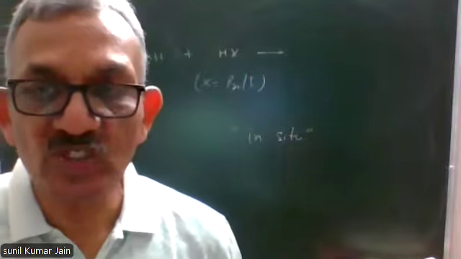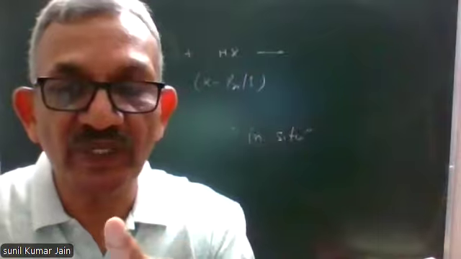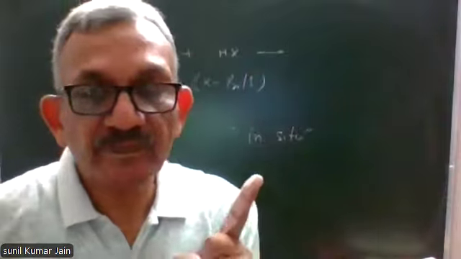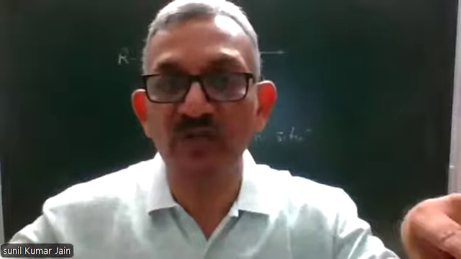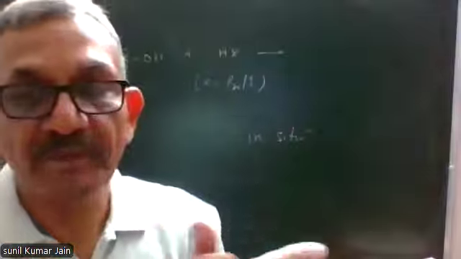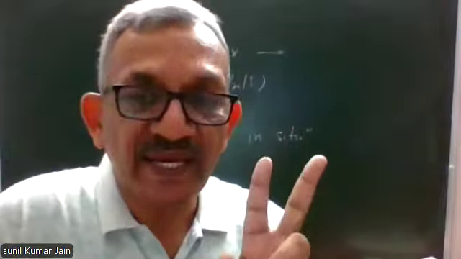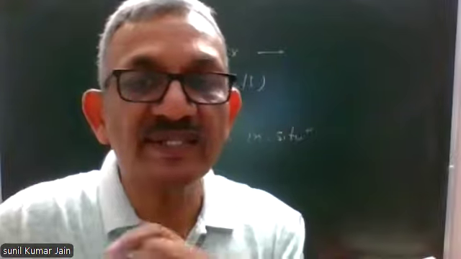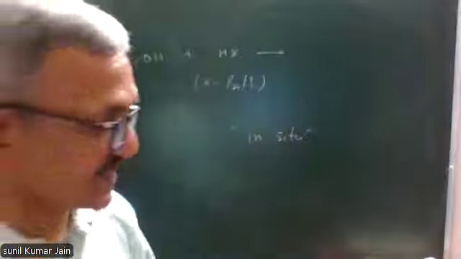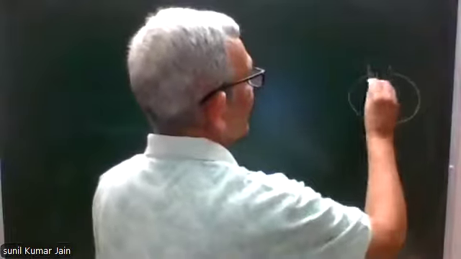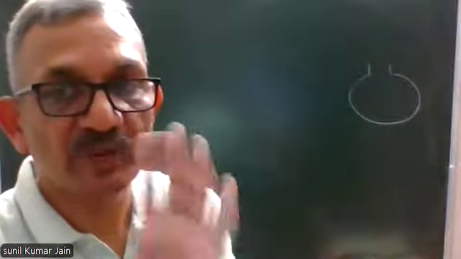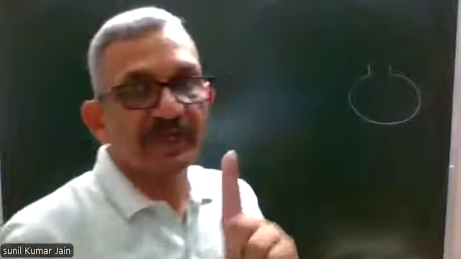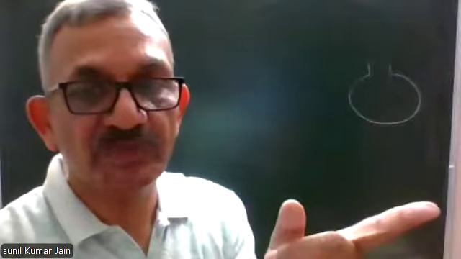Therefore, they are prepared in situ by the reaction between sodium halide and sulfuric acid. Now, in this case also we'll split bromo and iodo separately. To prepare HBr, we'll react NaBr or KBr with concentrated sulfuric acid, which is taken in excess. Let us say this is the reaction flask. I'm talking about preparation of bromoalkane. To prepare bromoalkane, I have to react alcohol with HBr.